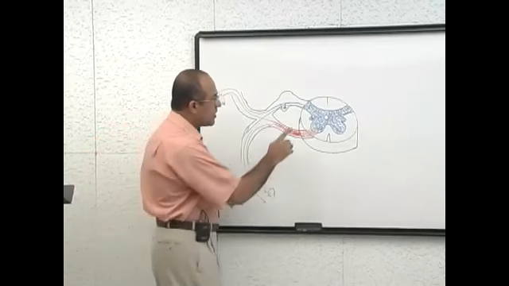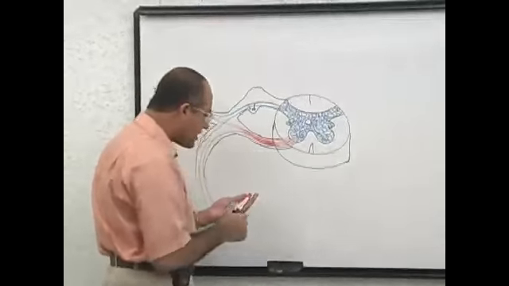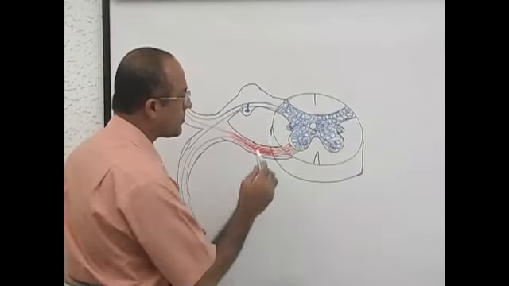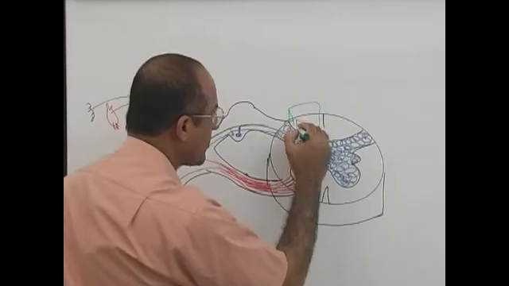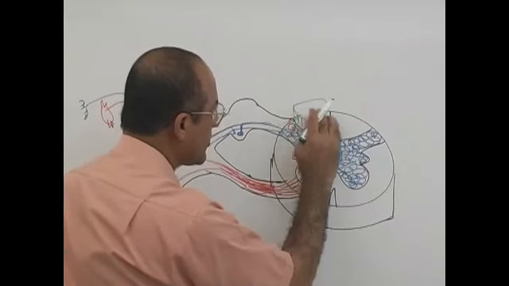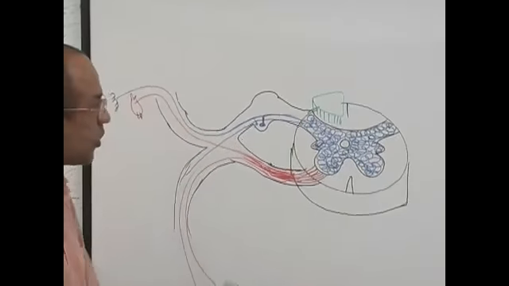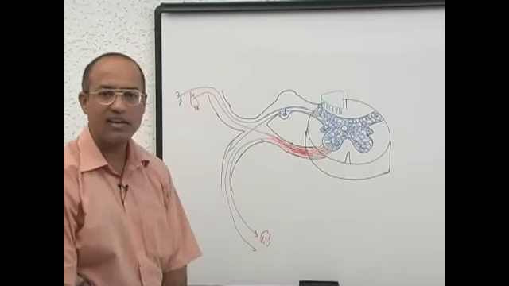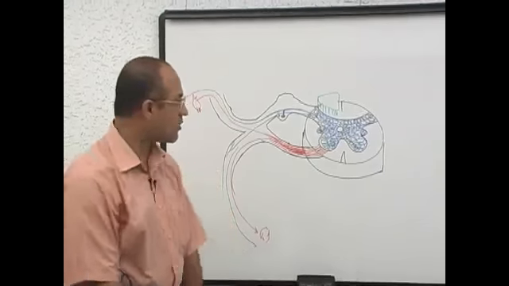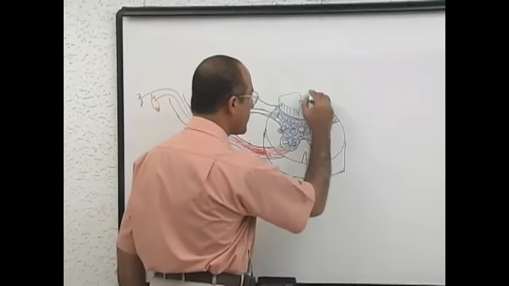Now, listen. White matter of spinal cord is divided into, this is one white matter. What is this? This whole area of white matter is called dorsal column. There are of course two dorsal columns.